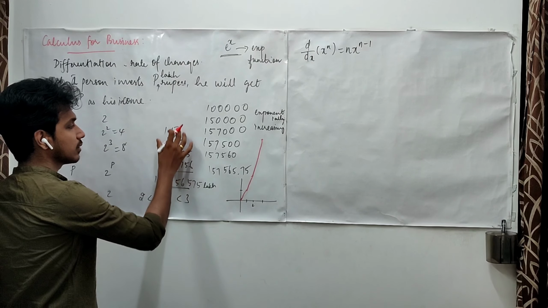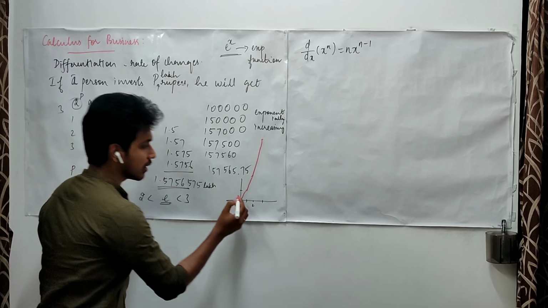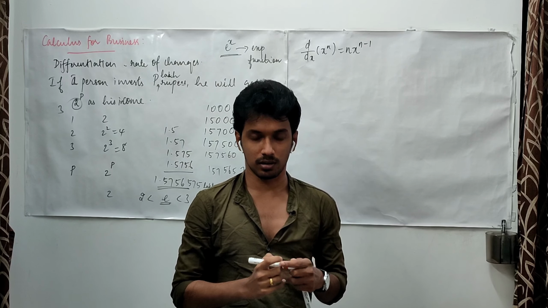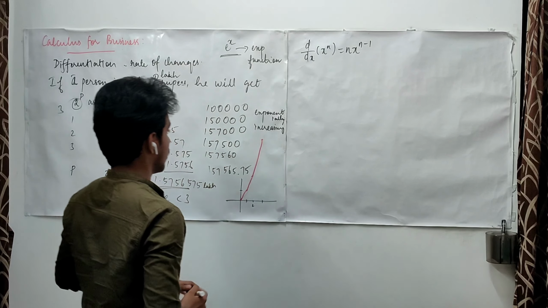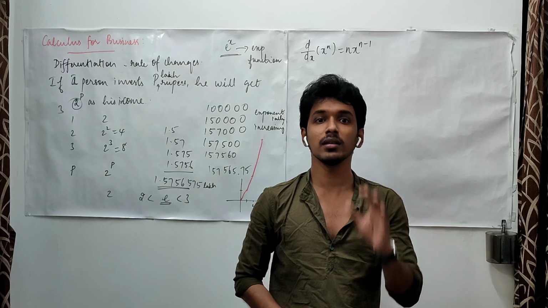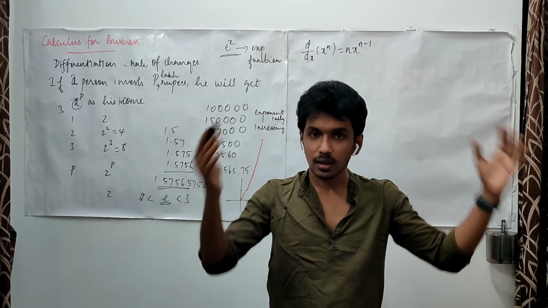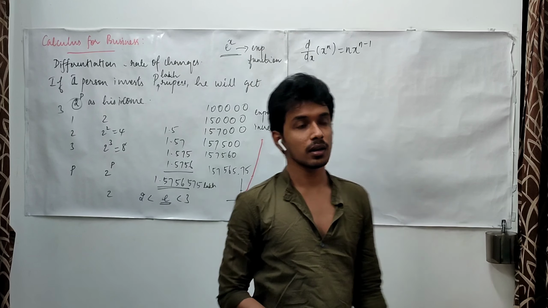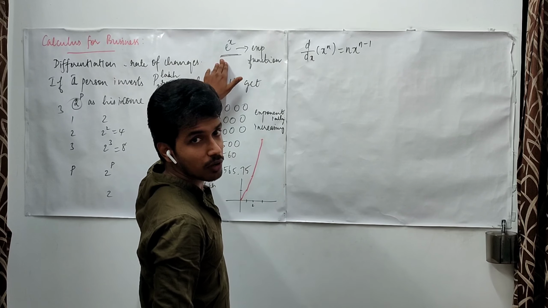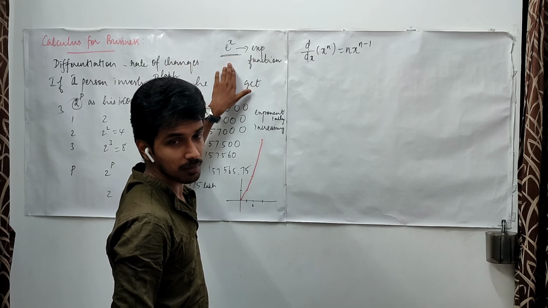If I consider some decimal values like this, then I get a smooth curve, like the one I previously drew. Yes, these kinds of things also happen in mathematics. These kinds of things happen anywhere, right? One such function is e power x. Now we are going to find the derivative of this e power x.